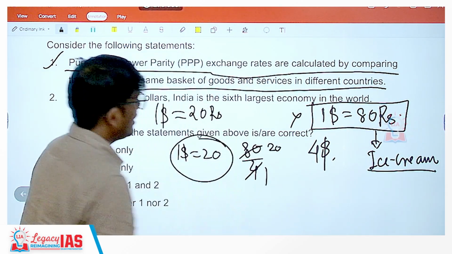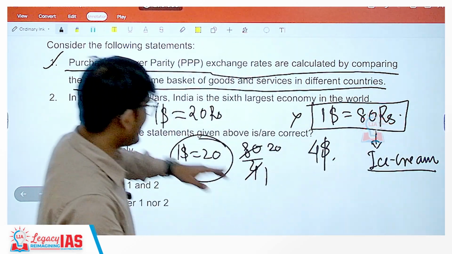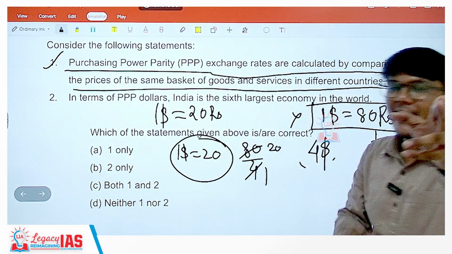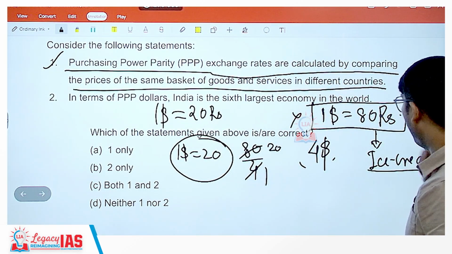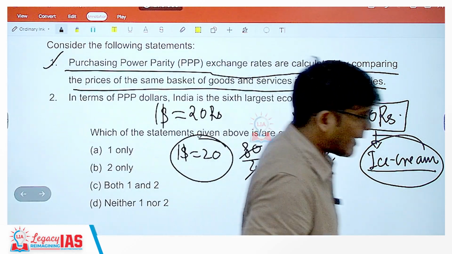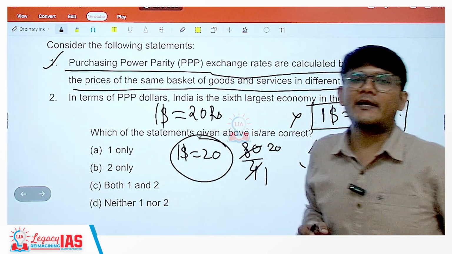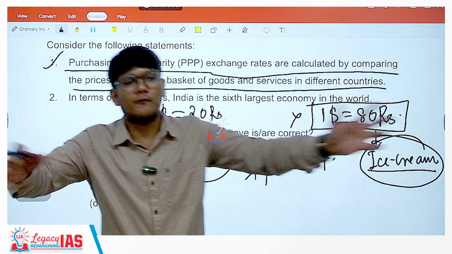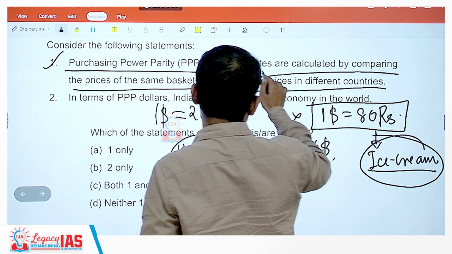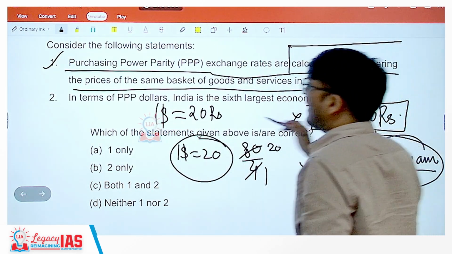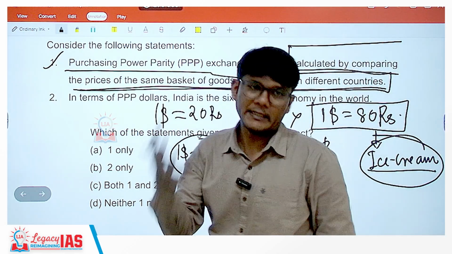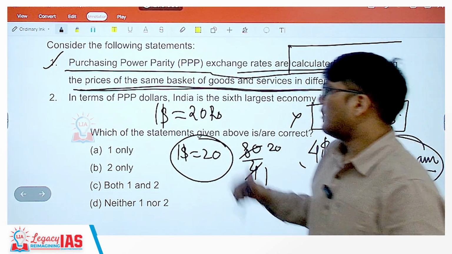Now why this difference? This is the market rate, but this is the actual purchasing power. How are you able to calculate this? By comparing the price of the similar good, that is ice cream in this case. But you don't do it only with ice cream, you take a number of products and services. So that would be a basket of goods and services, and that is the classical definition of purchasing power parity exchange rates, which are calculated by comparing the prices of the same basket of goods and services of different countries. I hope that's clear. This statement is correct.